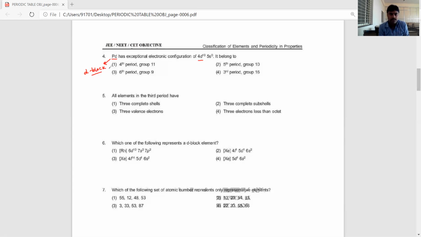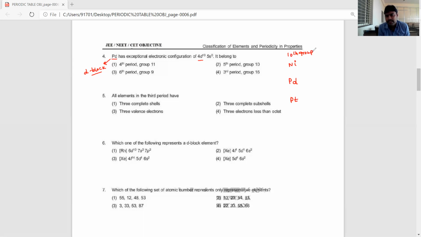Now, palladium is present in the nickel, palladium, platinum group. What is the group number, dear students? This is the 10th group.